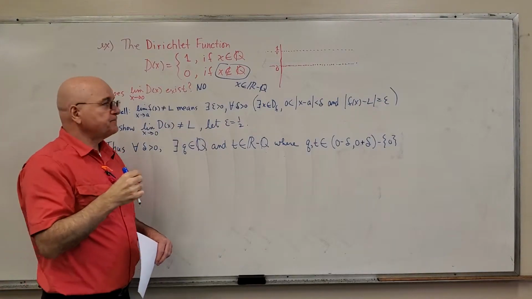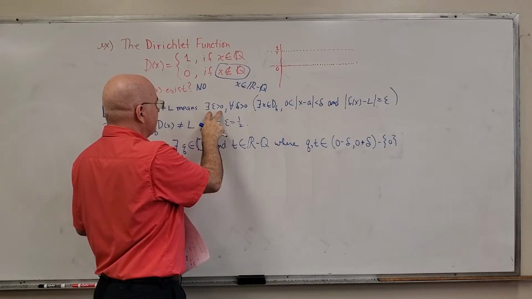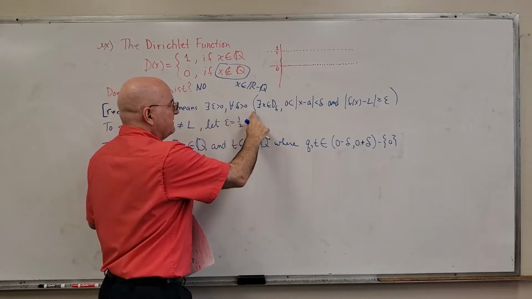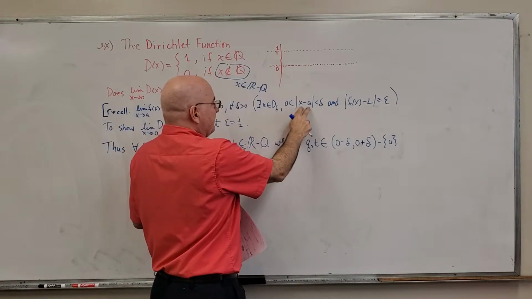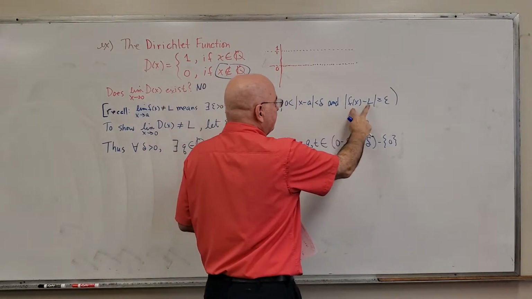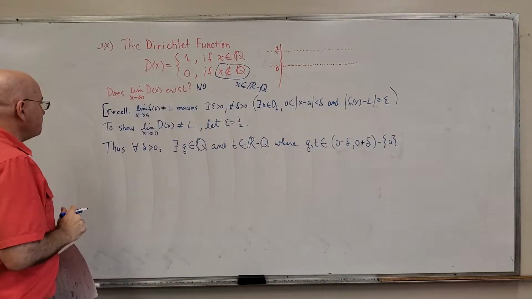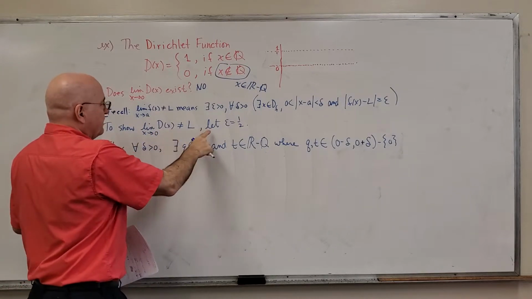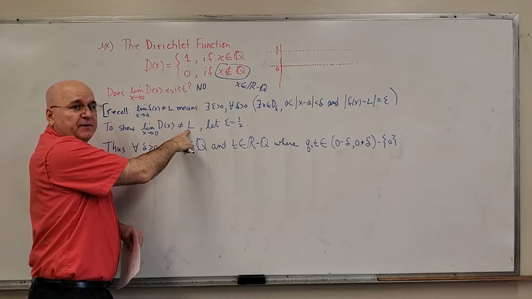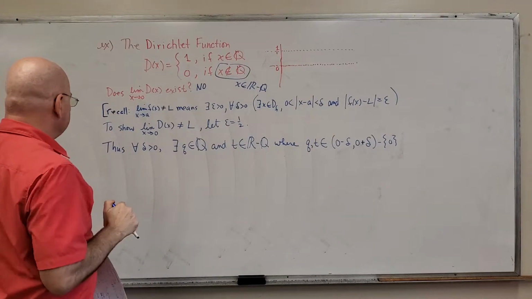Recall, the limit of f of x as x goes to a is not equal to the real number L. That means that for some epsilon greater than 0, for all positive numbers delta, this is true: x being very close to a, within delta of a but not equal to a, and |f of x minus L| is greater than or equal to epsilon. And that's what we'll show. So to show this, and this means this limit does not equal L for any real number, L is chosen arbitrarily. We'll let epsilon equal 1/2.